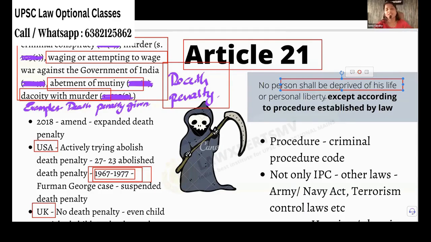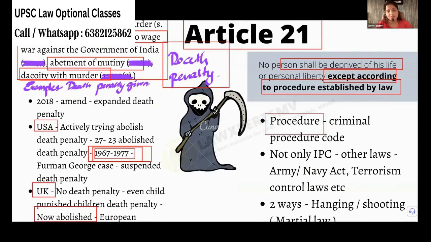So with the procedure of law, if the life can be taken, then it is allowed. No person shall be deprived of his life or personal liberty except according to the procedure established by law. So if there is a procedure to take away your life, and that procedure is fair and just, then your life can be taken away. That's what Article 21 says.